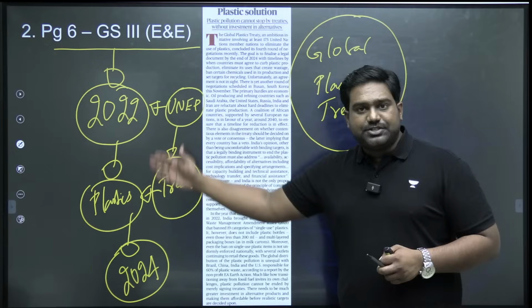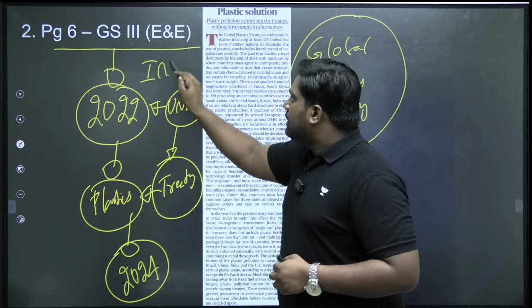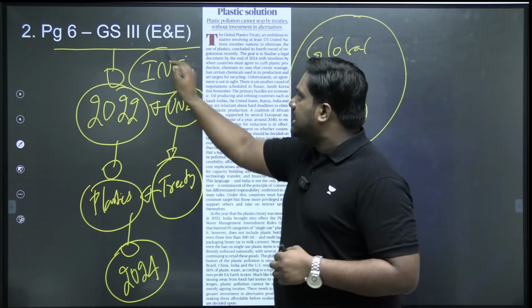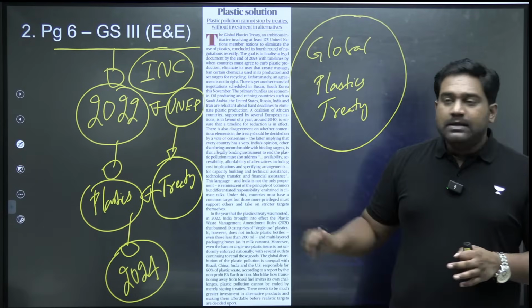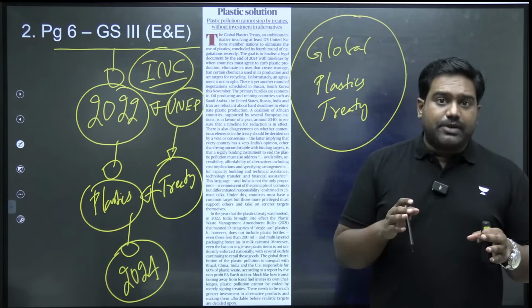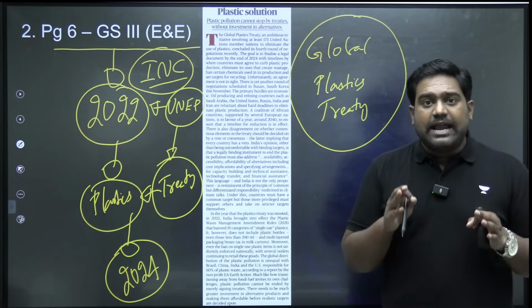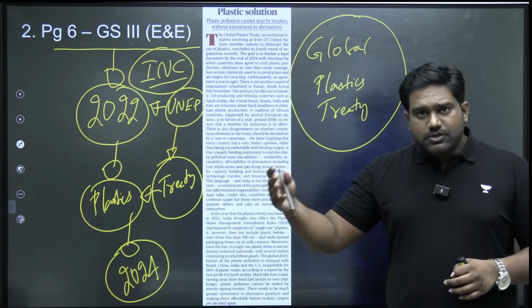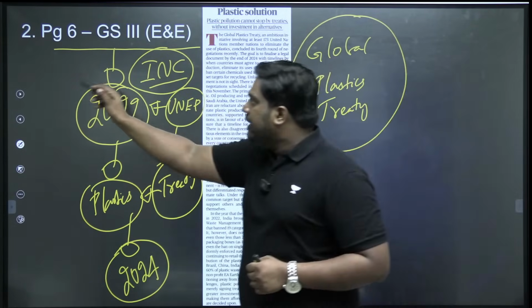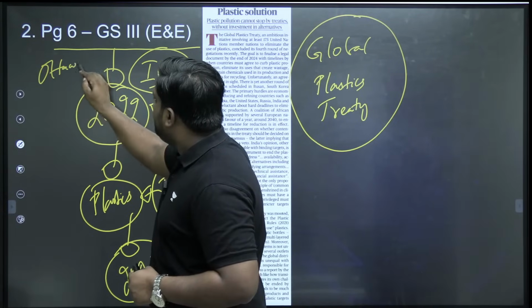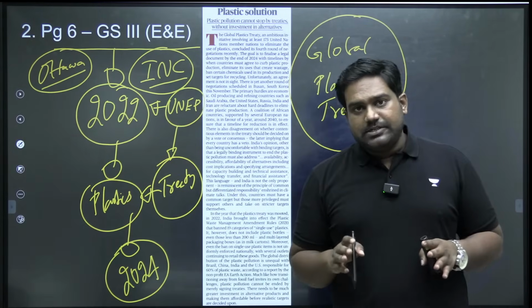So 2 years' time was given, and to negotiate the treaty, an intergovernmental negotiating committee was established, INC, Intergovernmental Negotiating Committee. The task of the INC was to meet regularly and work out a final global plastics treaty by the end of 2024. So just a few days ago, the latest summit of INC was held in Ottawa, in Canada. But unfortunately, this summit has not given any concrete results.